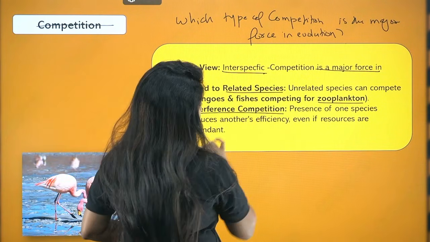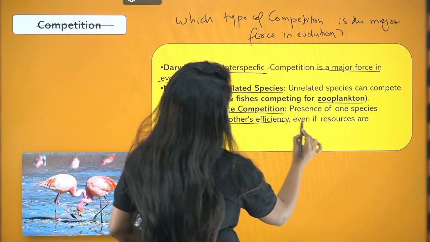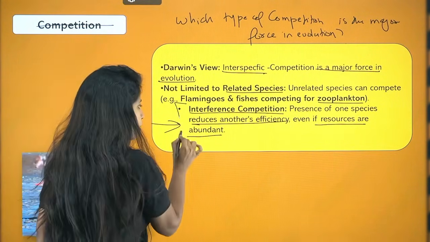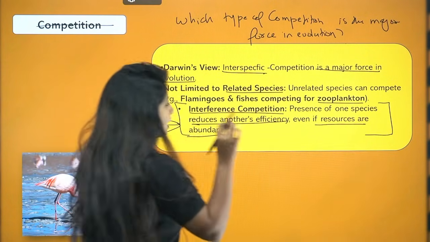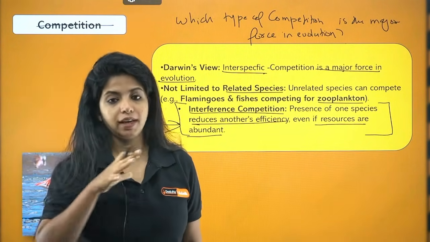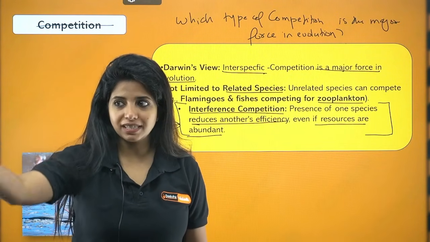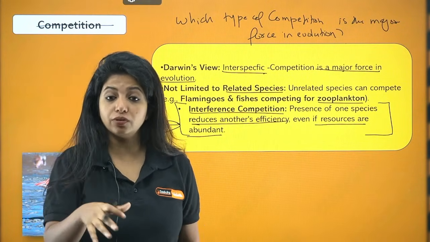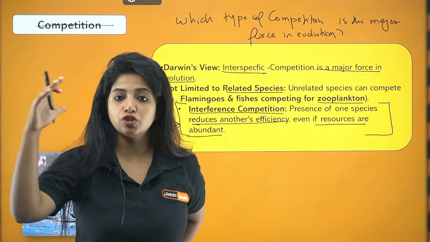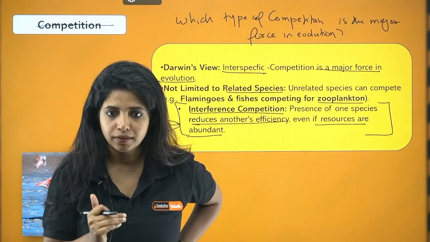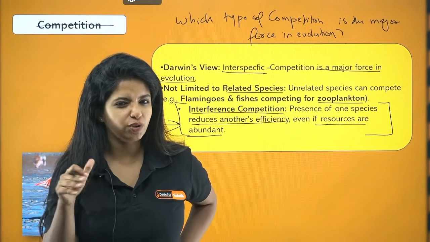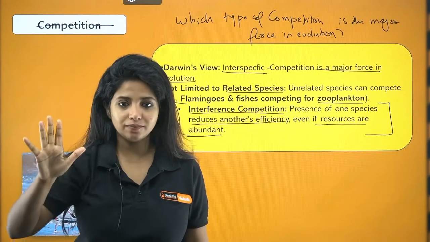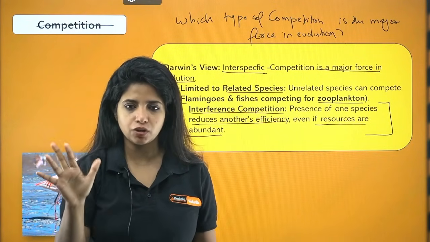Now, interference competition. Presence of one species reduces another's efficiency even if resources are abundant. So that is what you mean by interference competition. Resources are there, but since some other species is there, I am not able to efficiently use my resources. Because of another species present here, my efficiency is reduced. That is known as interference competition. It's not a direct competition, but indirectly it is there. Just know that term, that's all.